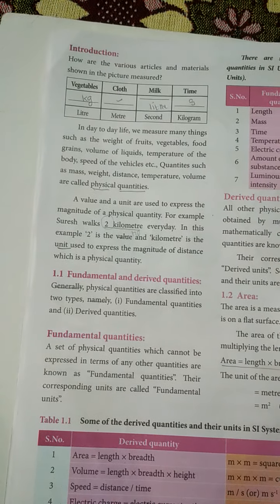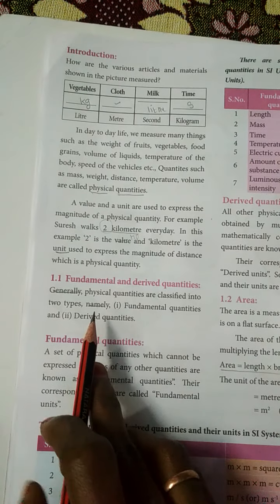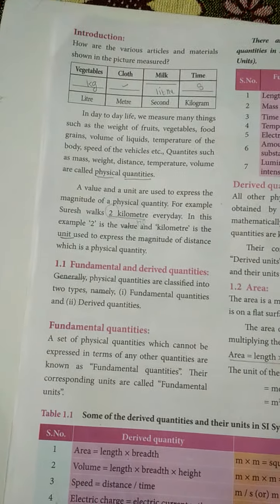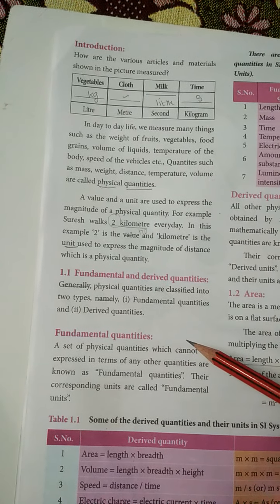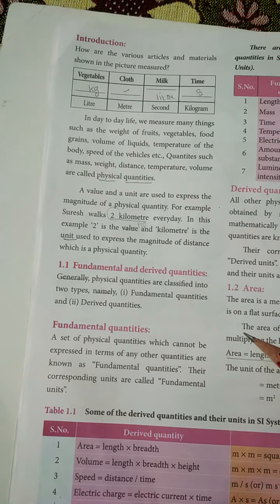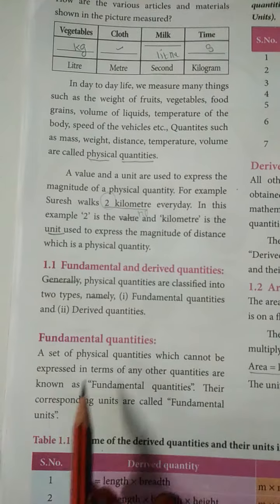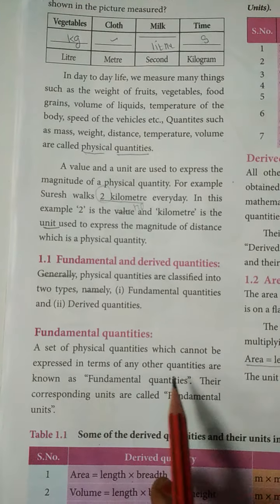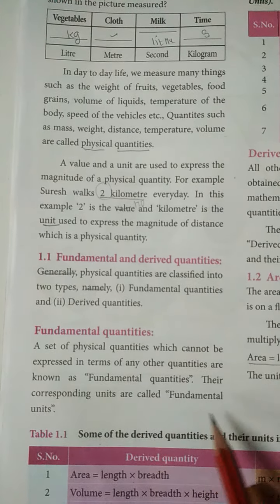Next, we will see about types of physical quantities. Physical quantities are classified into two types. First one is fundamental quantities and second one is derived quantities. What are fundamental quantities? The physical quantities which do not depend on any other quantities for their measurement are known as fundamental quantities. A set of physical quantities which cannot be expressed in terms of any other quantities are known as fundamental quantities. Their corresponding units are called fundamental units.